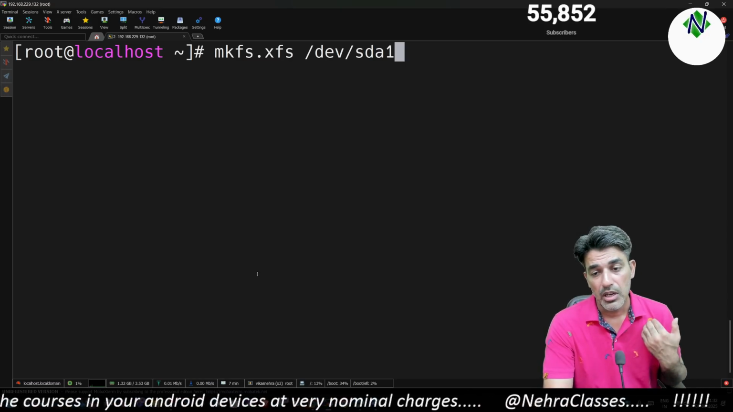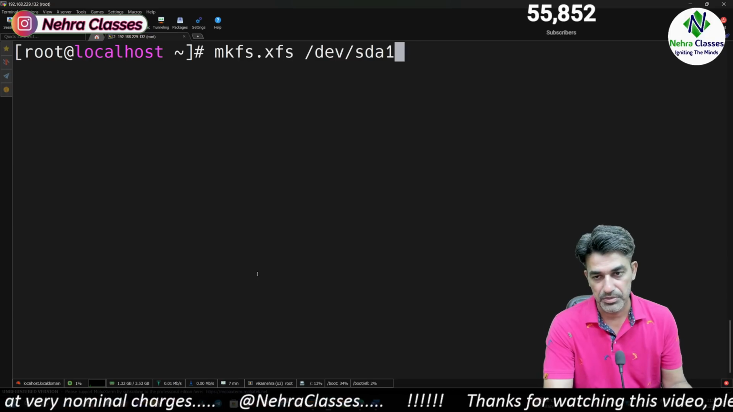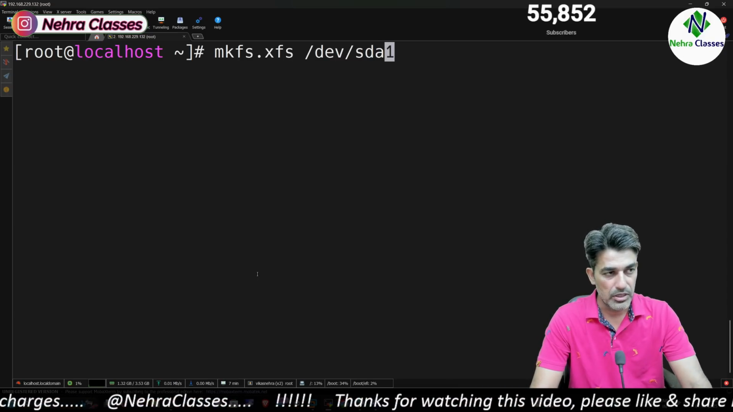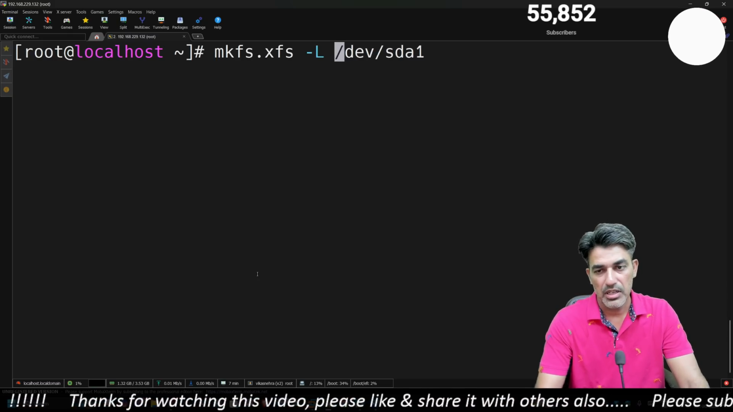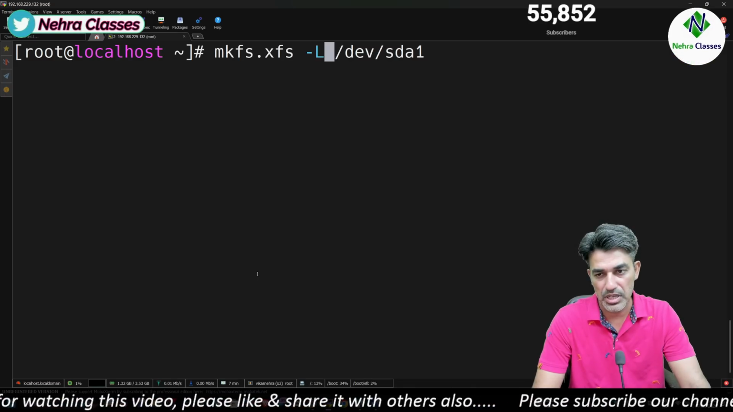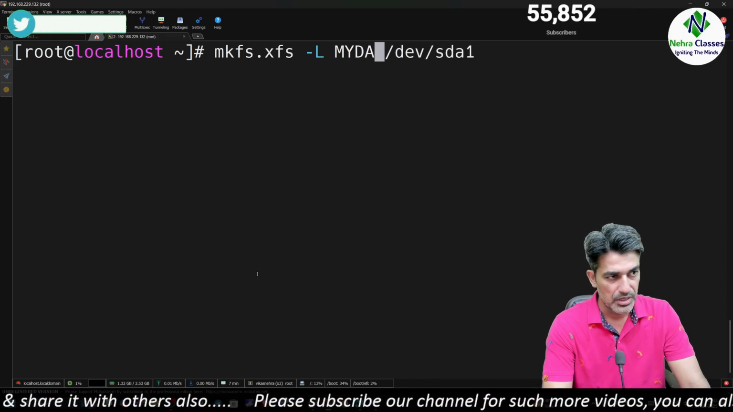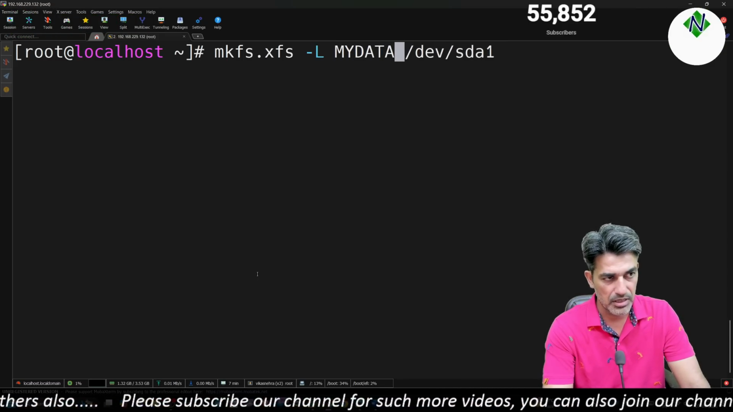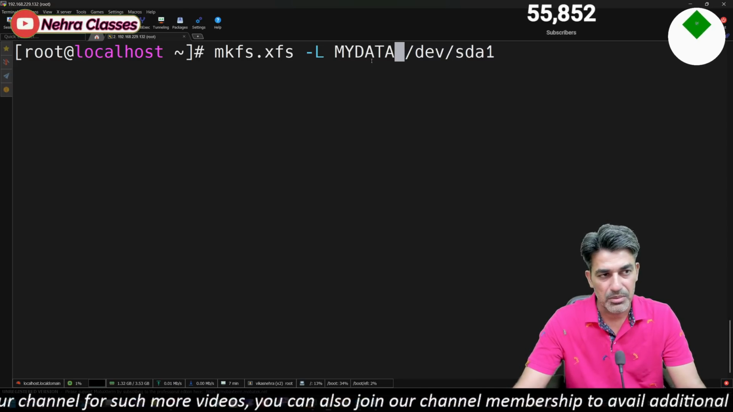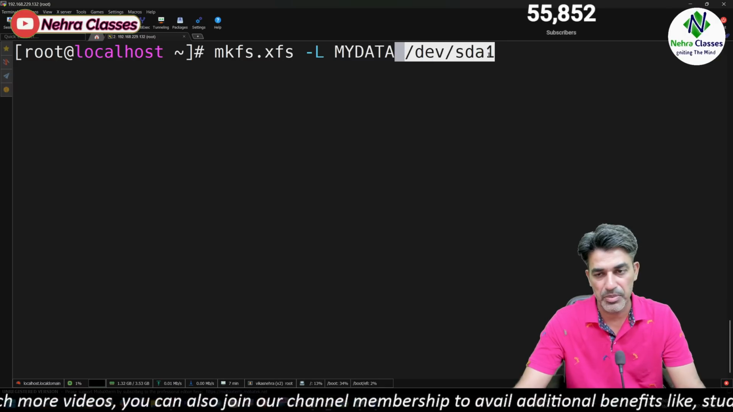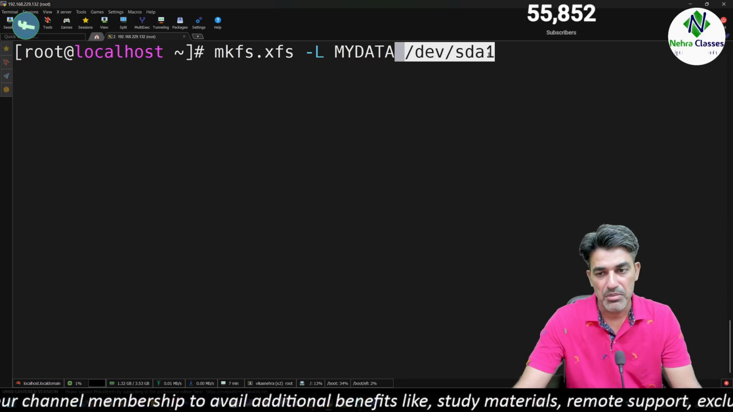But if you want to set the label while creating the file system, you can use option -L (capital L). Capital L we can use to set the label, and we can assign or mention the label name. Let us say I want to use the name as mydata. So this command will not only format this SDA1 partition as XFS, but it will assign the label to this file system as mydata.